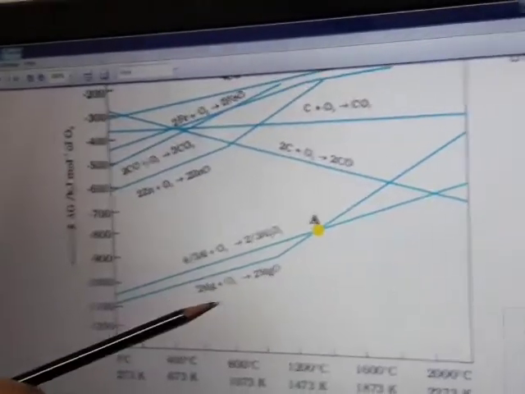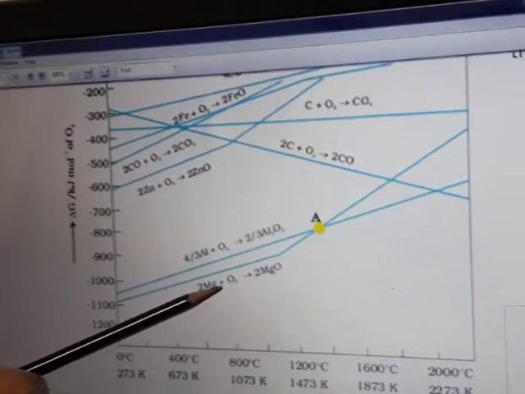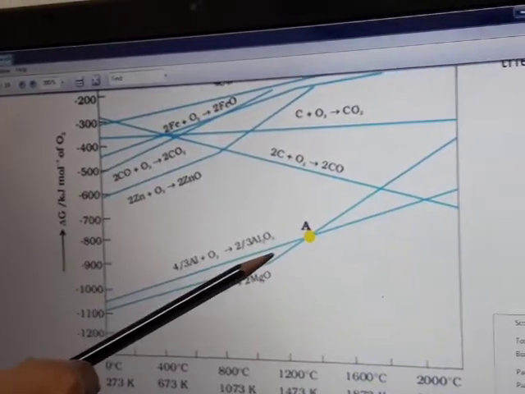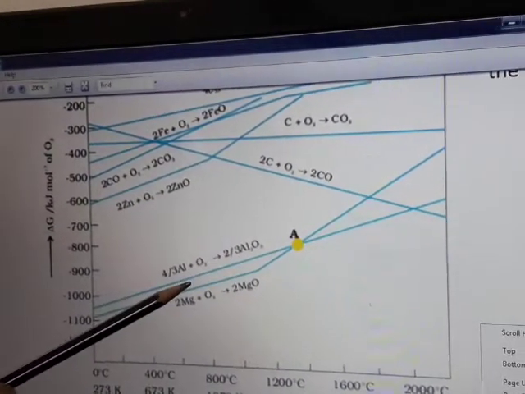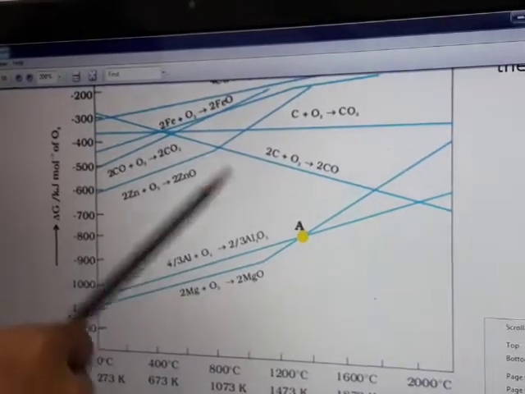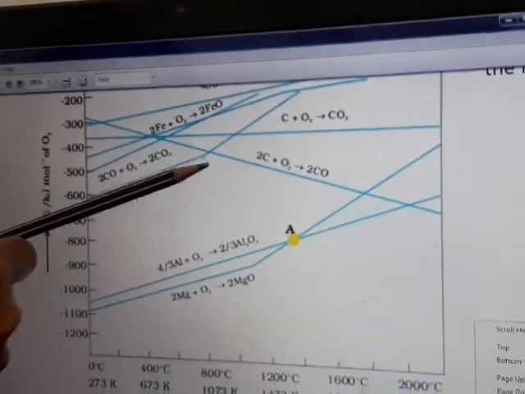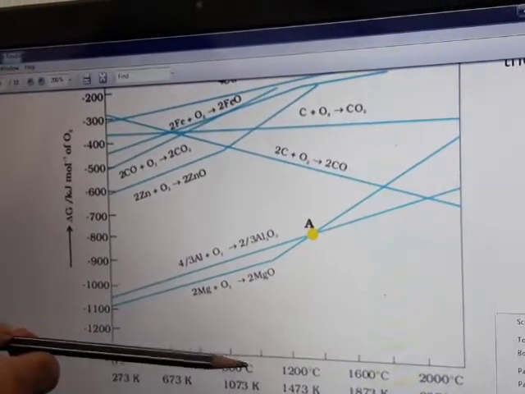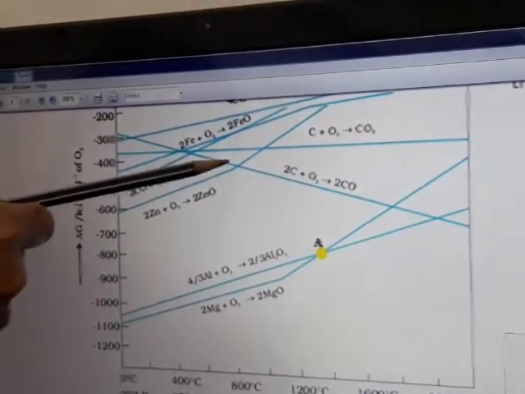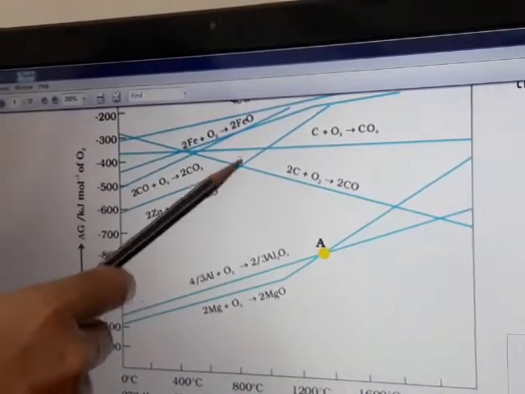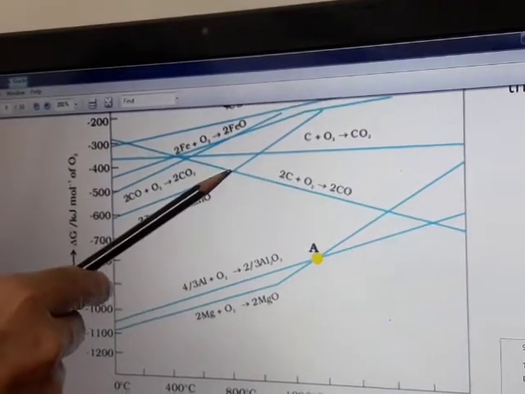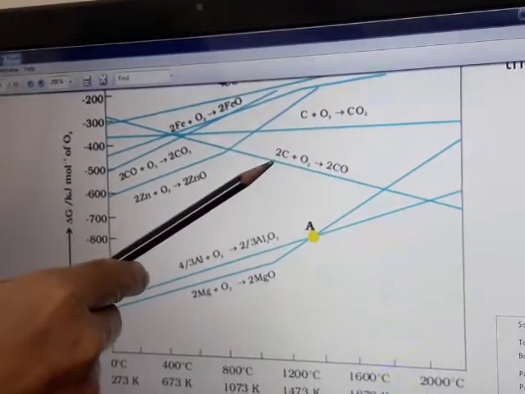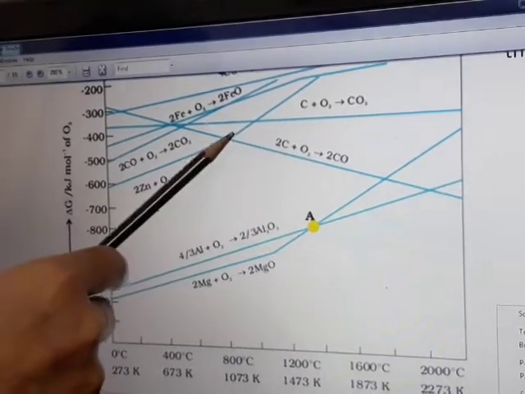So in other words, we can say magnesium may be used to reduce the aluminium oxide because the curve of magnesium oxide is lying below that of the aluminium oxide. In the same way, after this temperature, you see this temperature is about more than 1073, where the curve for zinc oxide and carbon monoxide are crossing each other. So above this temperature, carbon can be used to reduce zinc oxide.